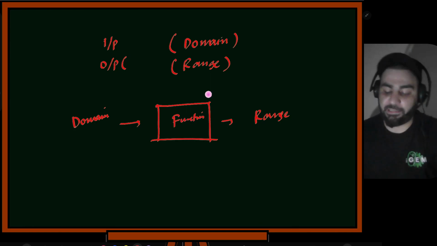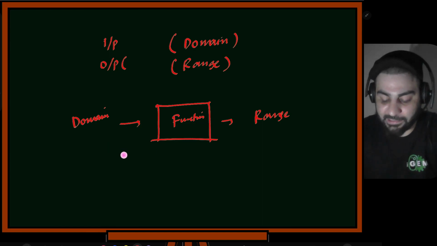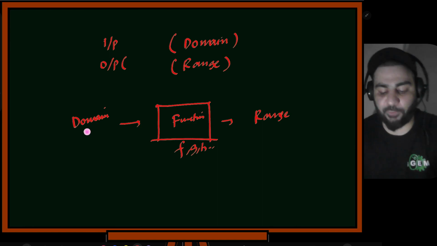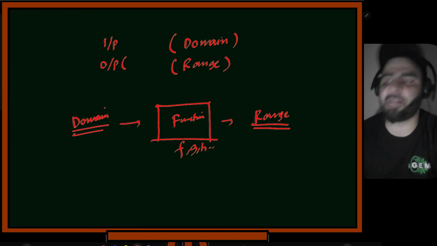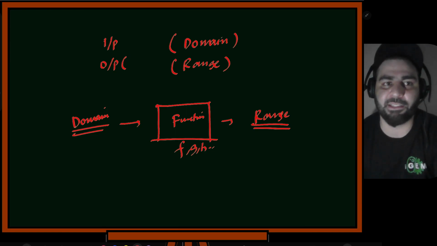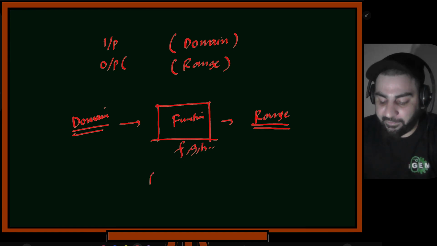And now this is how I wrote it. Now I'll mathematically write it. So mathematically, instead of this function, I'll probably write a symbol like f, g, h or something. And for this, I'll write some capital letters, because usually domain is also numbers and range is also numbers. It is not necessary that they will be numbers. They can be something else. Now see, I'll also abstract out the details. So here I'll write this as f. It takes its input as this domain, I'll call it d, and it gives us some range.